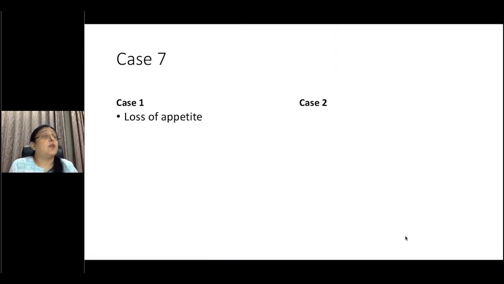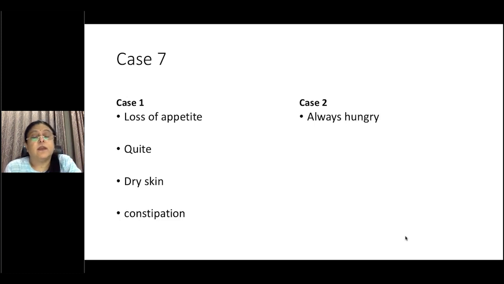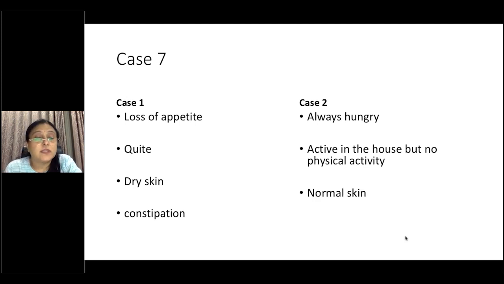Case 1 has loss of appetite, is a very quiet person, was noted to have quite dry skin and was constipated. Case 2 is always hungry, enjoys food, eats all her meals well, is active in the house but has very, very limited physical activity, with normal skin and no constipation. So this history is quite different in both of them.